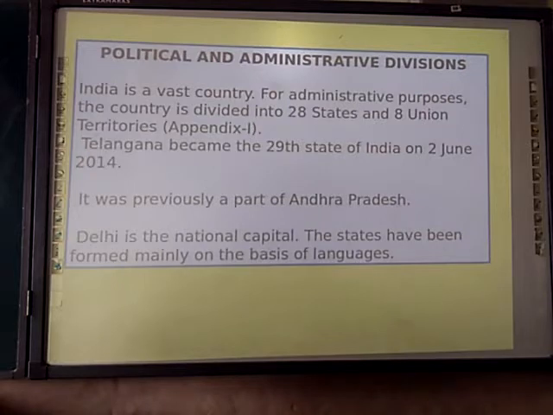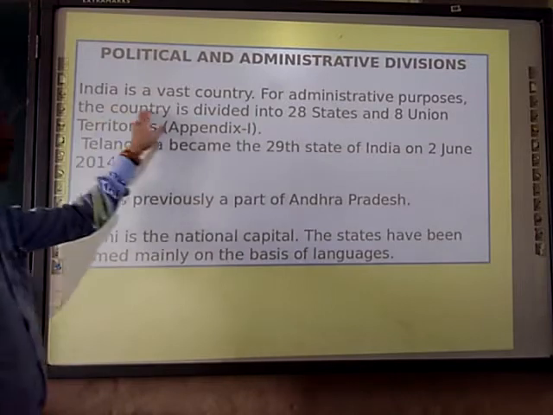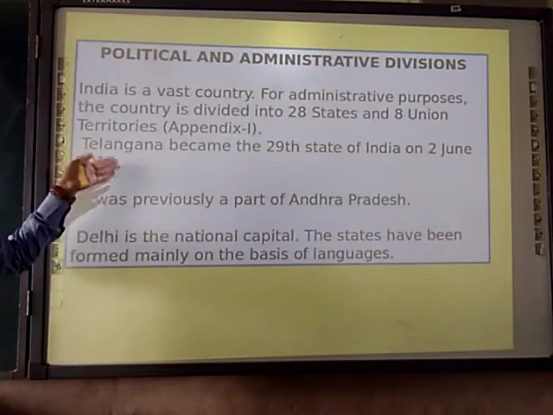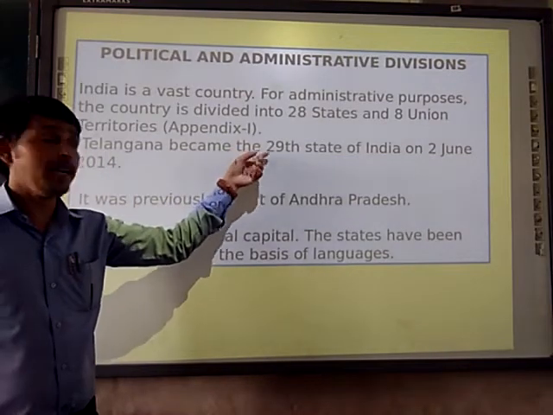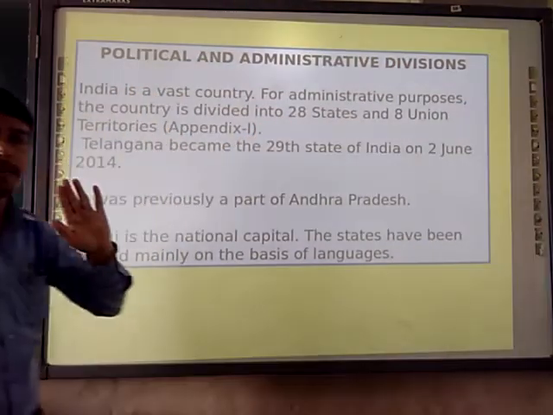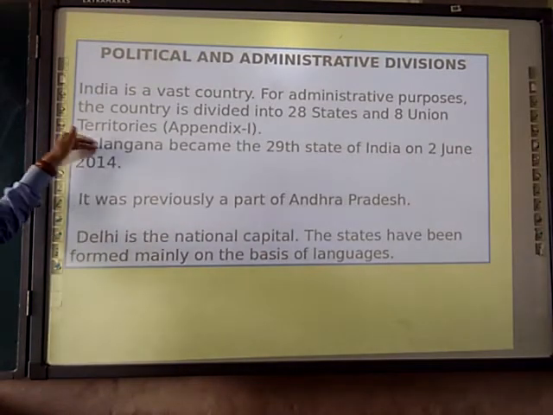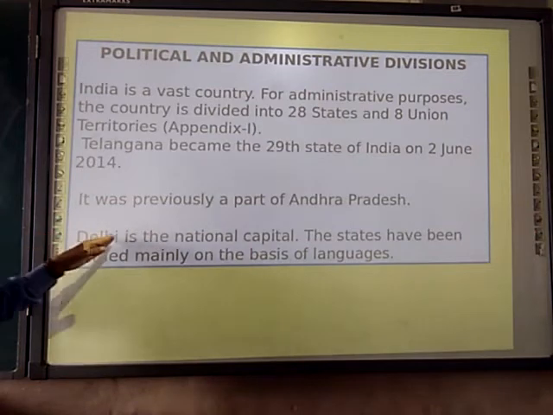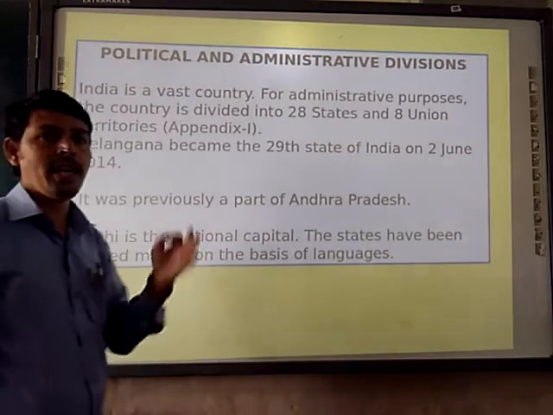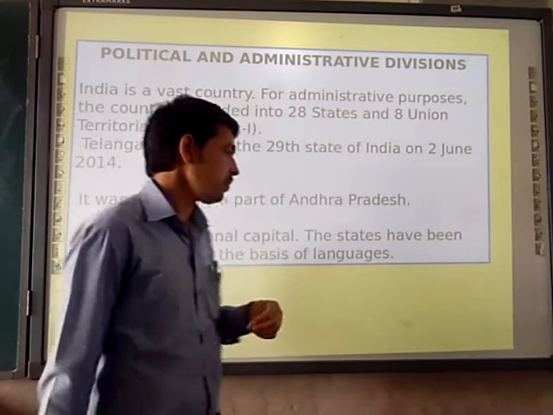Then, political and administrative division. Again we are going to see that in India we have 28 states and 8 union territories, right? Telangana was the new state. At that time there were 29 states, but now we have only 28 states, so don't be confused. It was previously a part of Andhra Pradesh, which was divided to form the new state, Telangana. Delhi is the national capital, and the states are formed mainly on the basis of language, like Marathi, Maharashtra, Gujarati, Gujarat, like that.